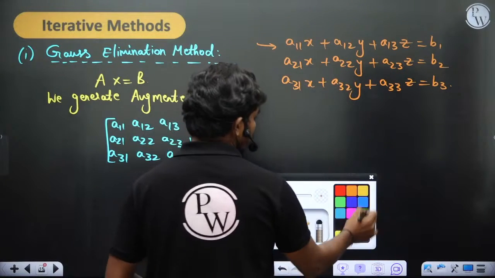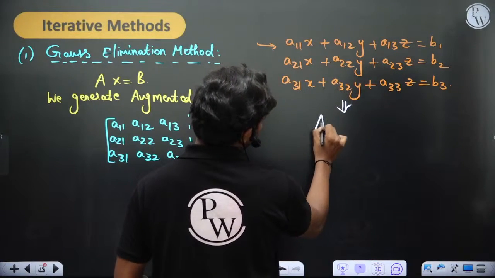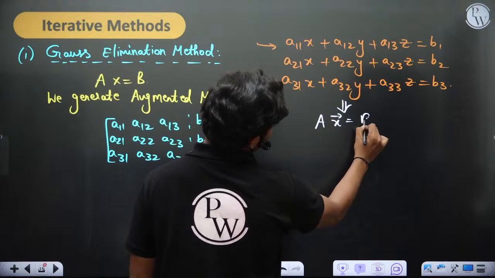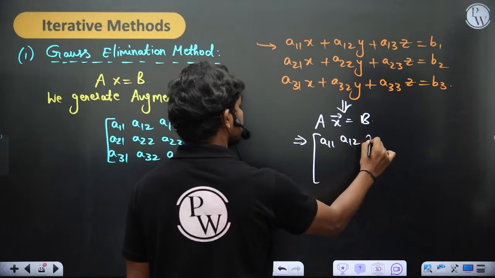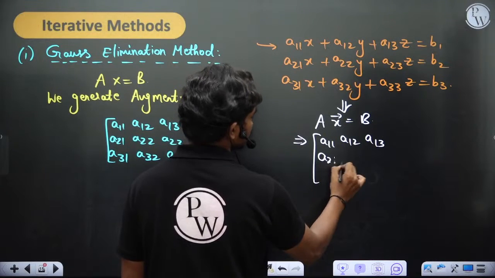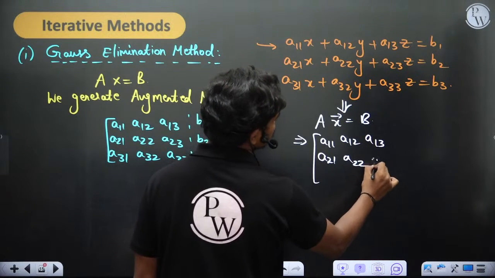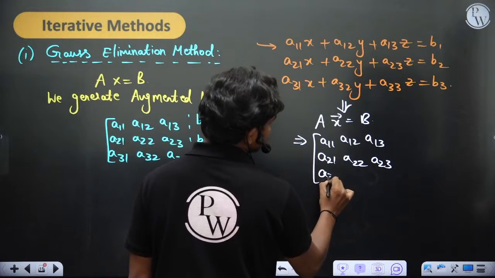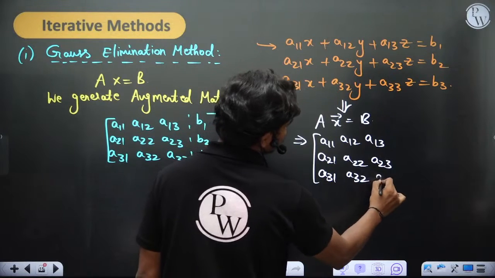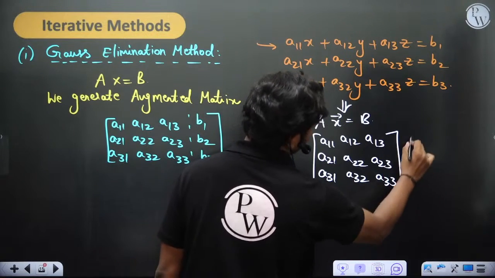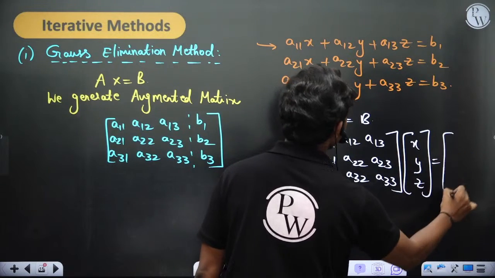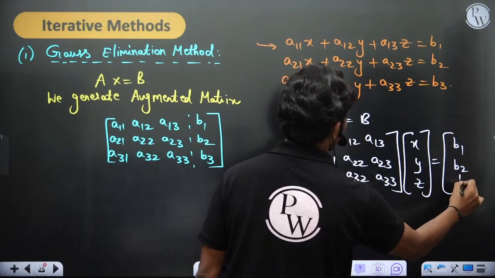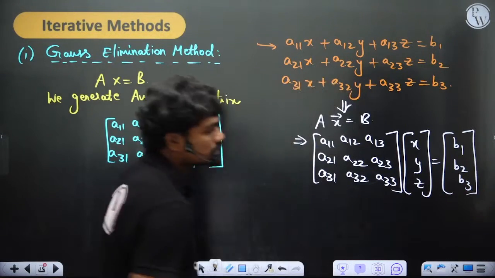This can ultimately be written in the form Ax is equal to b, where A is the matrix with entries A11, A12, A13, A21, A22, A23, A31, A32, A33, then x, y, z is equal to b1, b2, b3. So this is the system that you have.